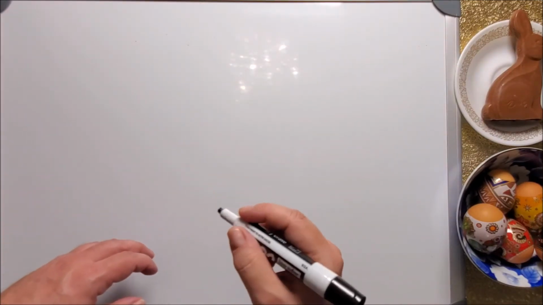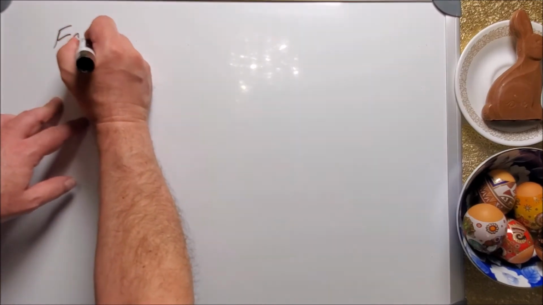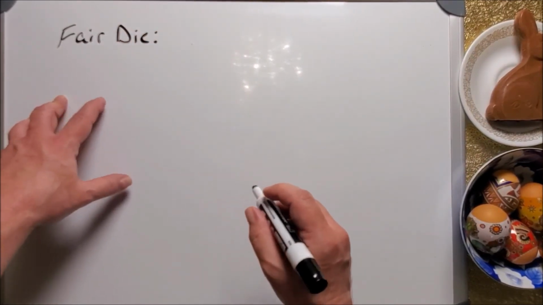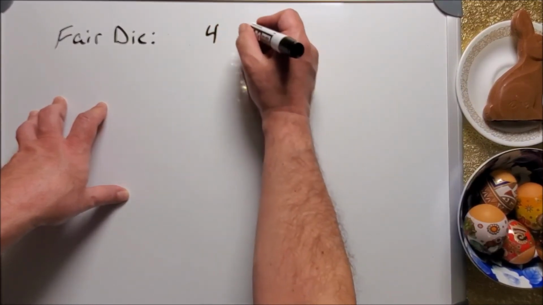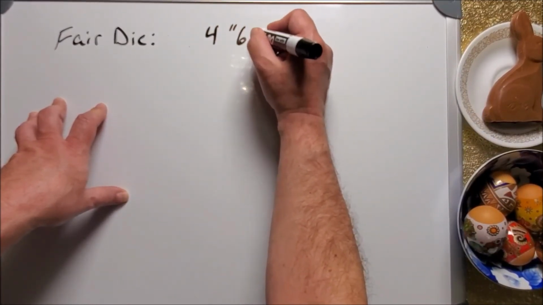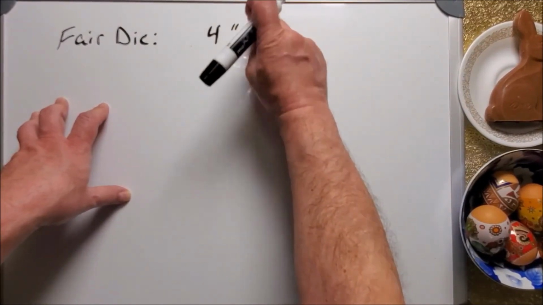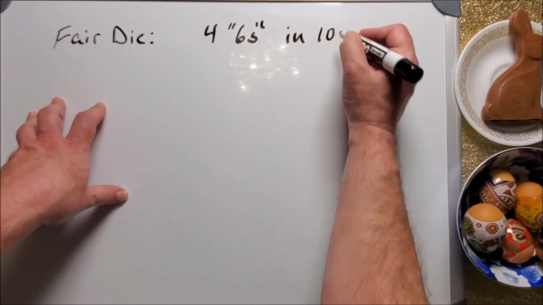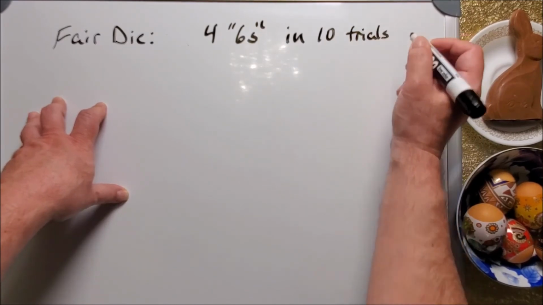Here are our problems, and I decided to write them out on camera. I want to know, with a fair die, what is the probability of 4 6s in 10 trials? 10 rolls.